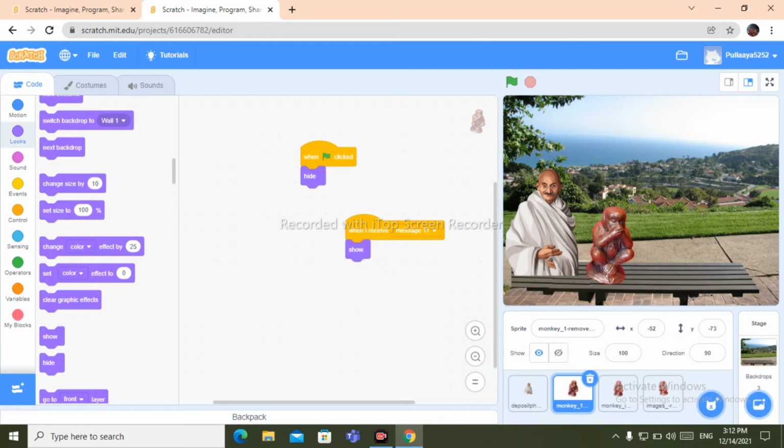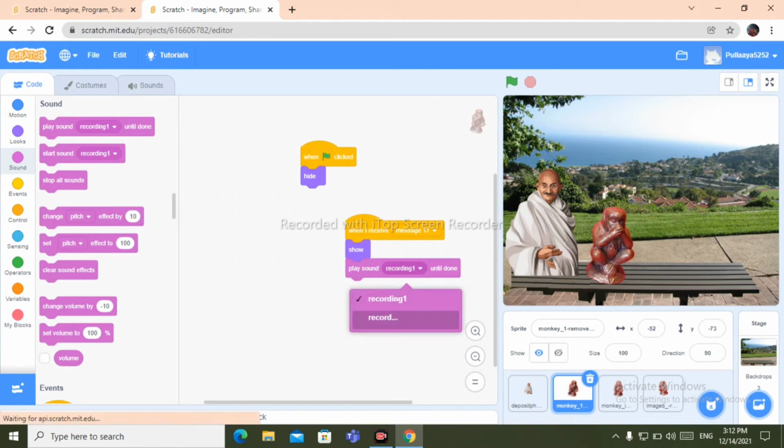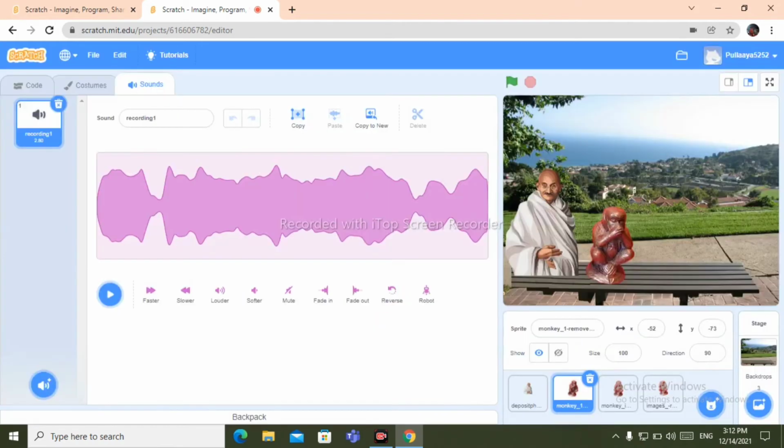Okay, and go to sound, take this one, record. See the monkey. It is saying, okay, no, it's so bad. I have told it in Hindi. I have recorded that.